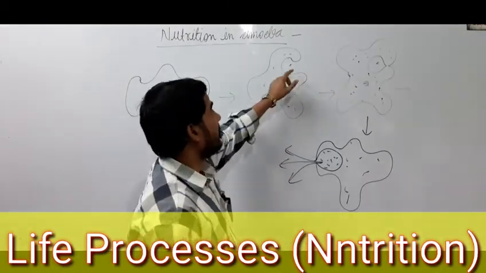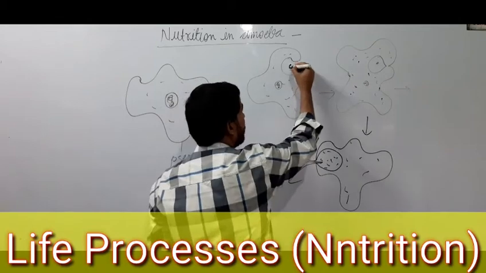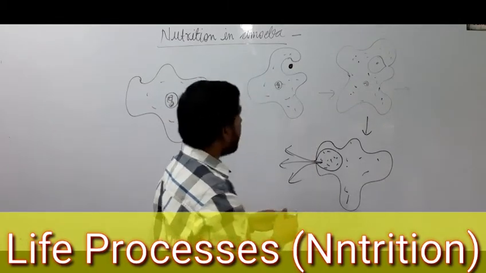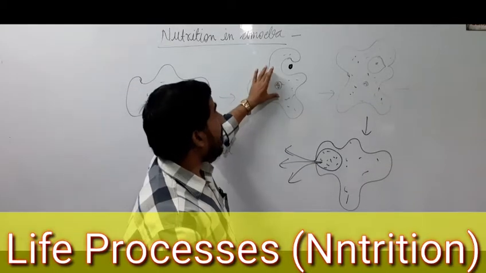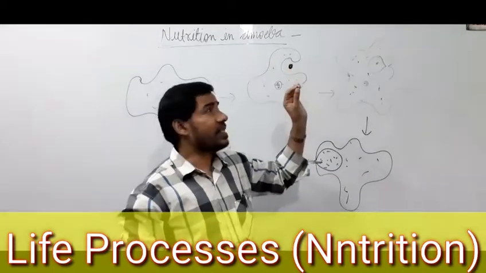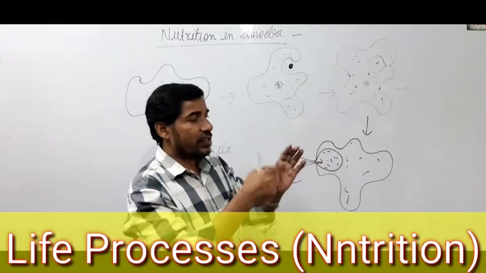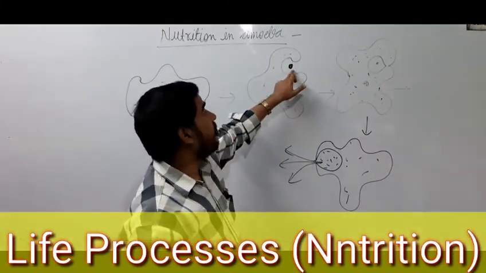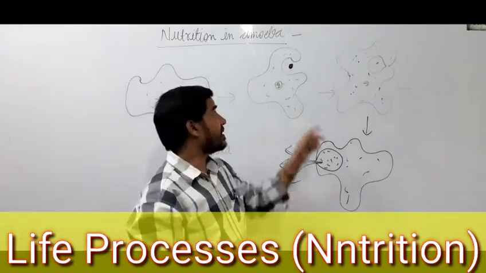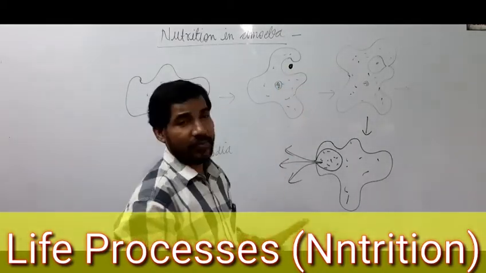You are seeing here, this is the food particle or prey. When amoeba reaches the prey, it extends its pseudopodia and surrounds that prey by forming a cup-like structure, and this is called food cup.